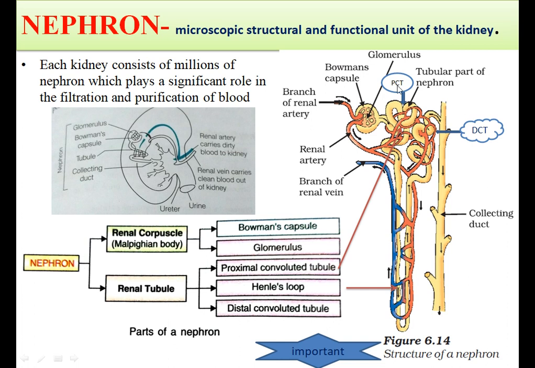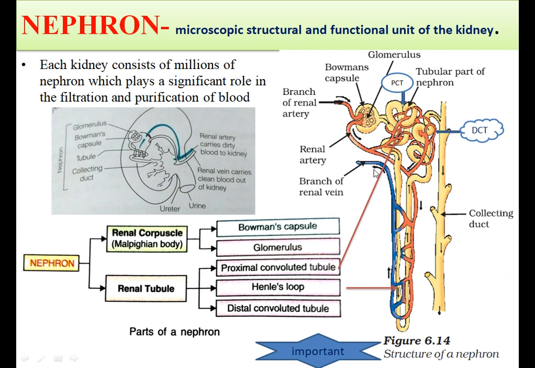Now in the figure you can see, and please note down this diagram in your notes copy. It is very important. I have written here also, because whenever a question comes, describe the structure of a nephron, or describe the functional unit of kidney, or what are the various parts of nephron and their functions, diagrammatically explain, then you can draw this figure.